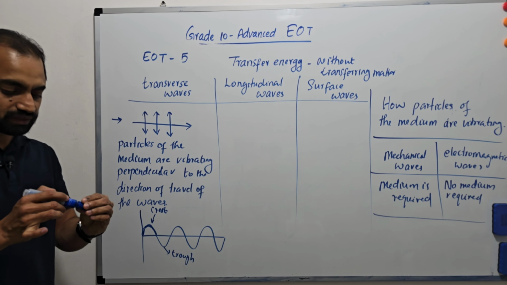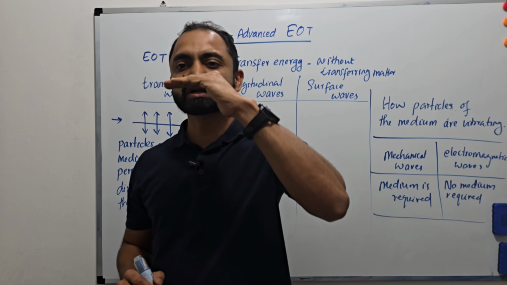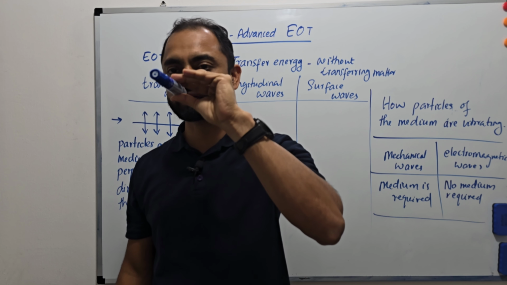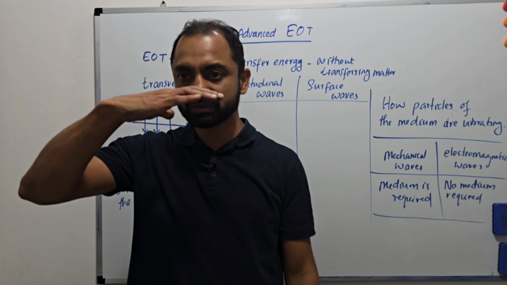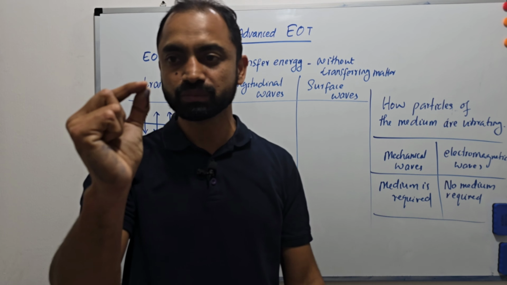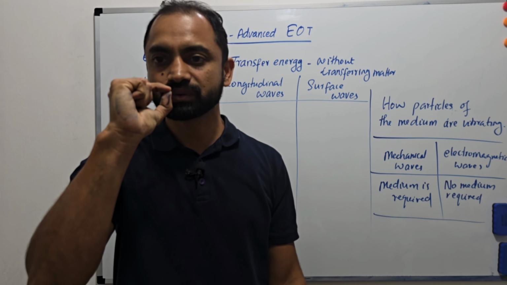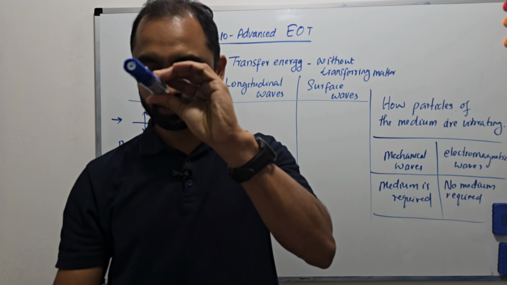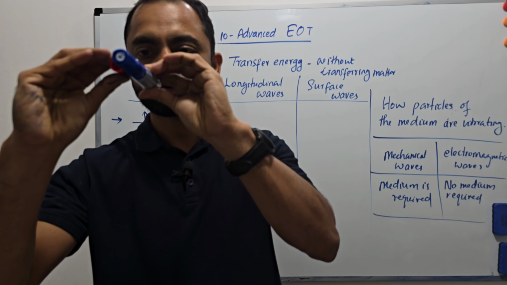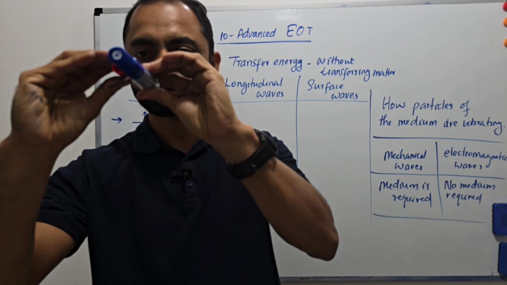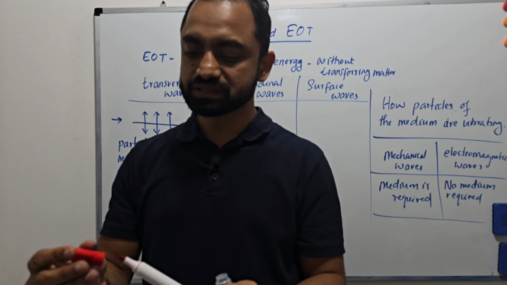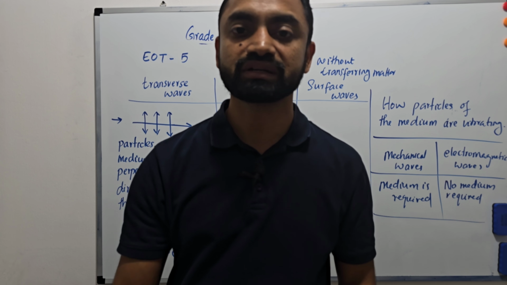Next we will talk about longitudinal waves. For example, when I talk, the sound is traveling in this direction, so this is the direction of travel of the wave, and the sound is traveling through air. So these air molecules or air particles will be moving forward and backward. See, sound is traveling in this direction and the air particles are moving like this, forward, backward, forward, backward,